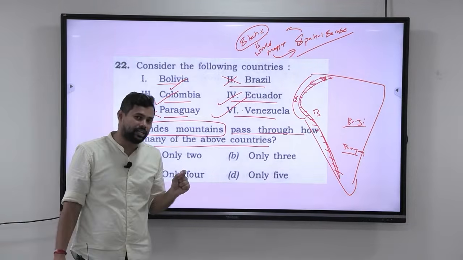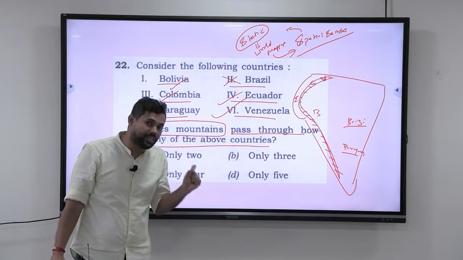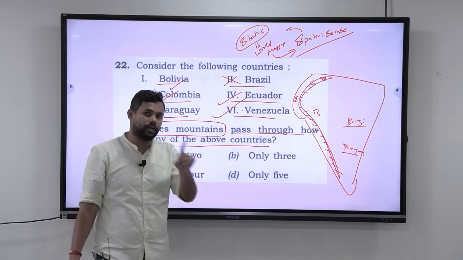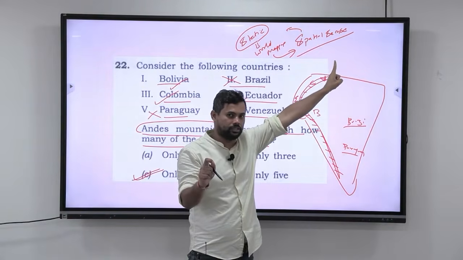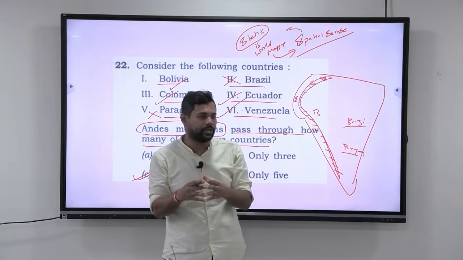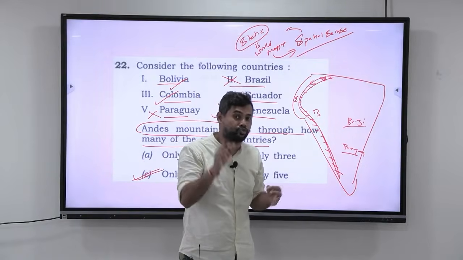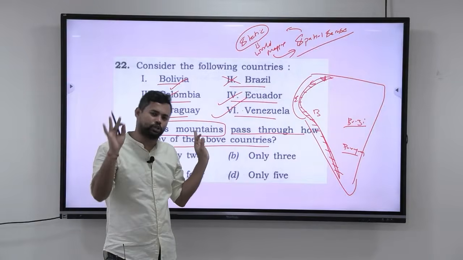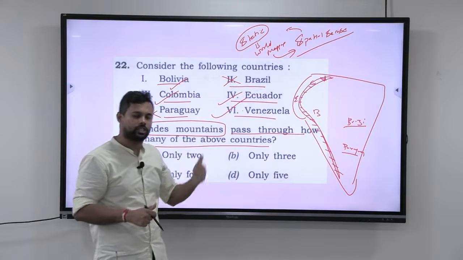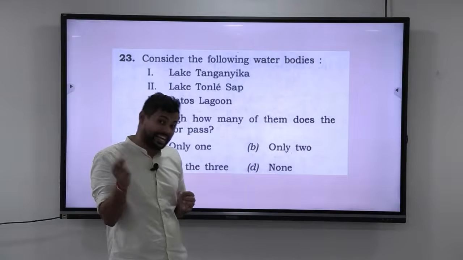So understand that the principle of probability will always help you to get the right answer, but in this particular question, you should have a very good spatial sense of all the countries. Okay, that is why in mapping, there will always be easy and moderate questions which you have to get right, and this is, if not easy, a moderate question that you should get right. Alright, so this is about this question. Alright guys, now let us look at another mapping question.